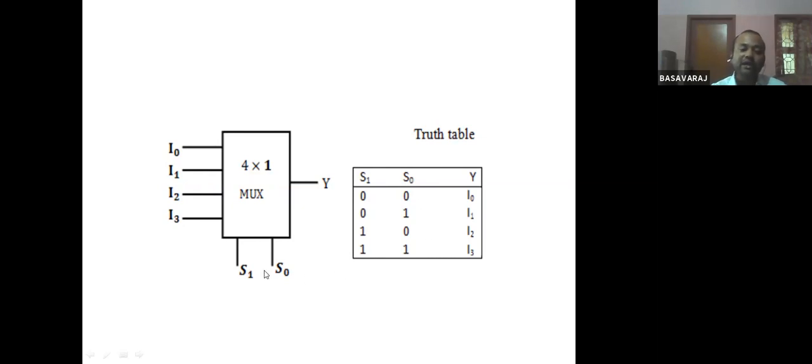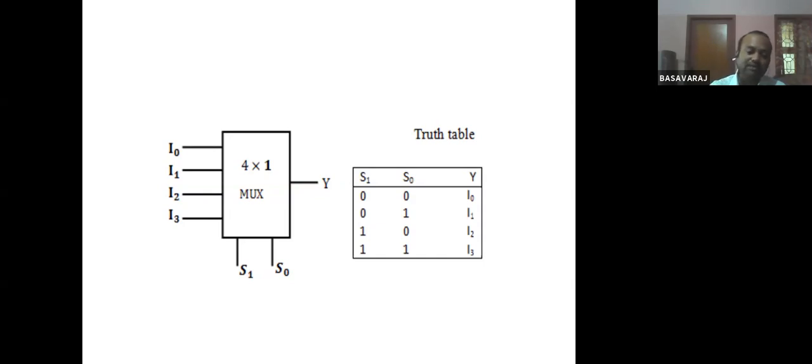Suppose I make the control signals S1 and S0 as 1 1, then what happens? The input line I3 will be selected as the output. So I3 will come as the output, and Y will be equal to I3. This is how, using the control signals S1 and S0, we can select any input line. Whichever input line you want, you can select. So this is one 4:1 multiplexer.